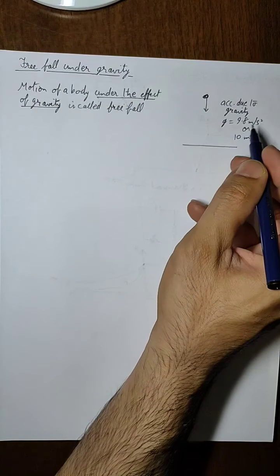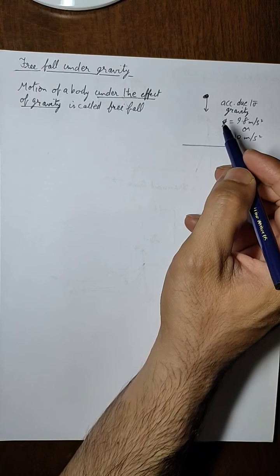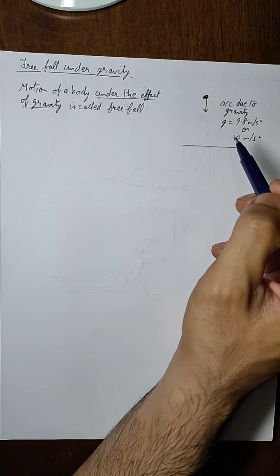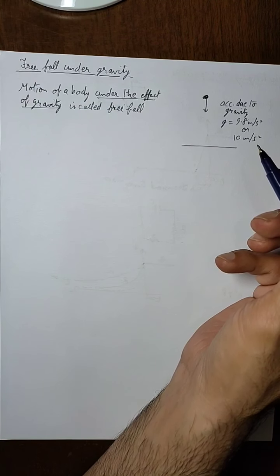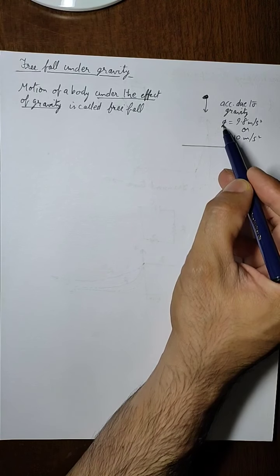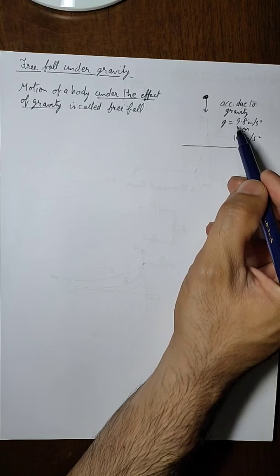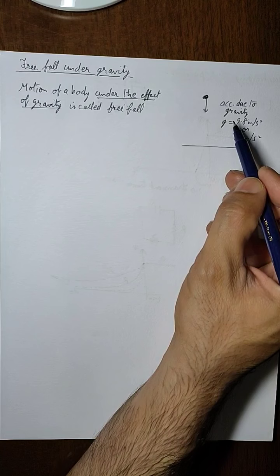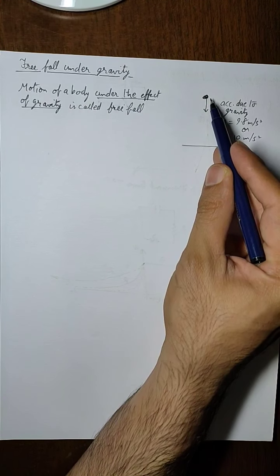So acceleration we already did is this. Now all the questions that we are going to do will be near the surface, that is up to a few meters of height, let us say 500 meters or maximum 1 kilometer of height. So for that, the value of acceleration due to gravity will be considered to be uniform. We will not include other factors like very large height or the depth inside the earth. It will be a simple assumption that a body is falling from a very small height.